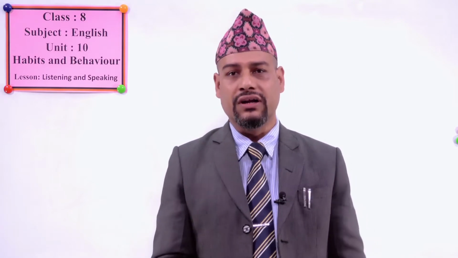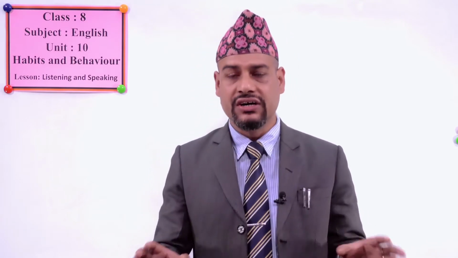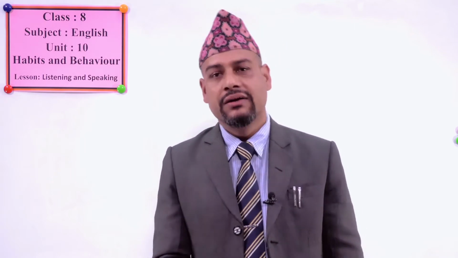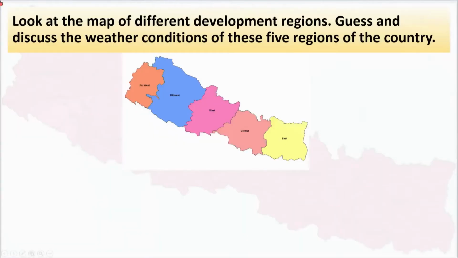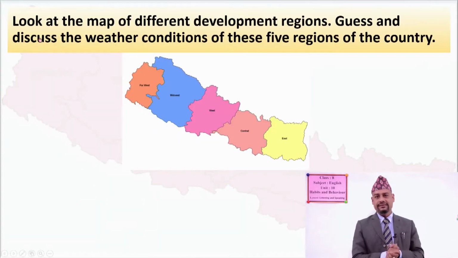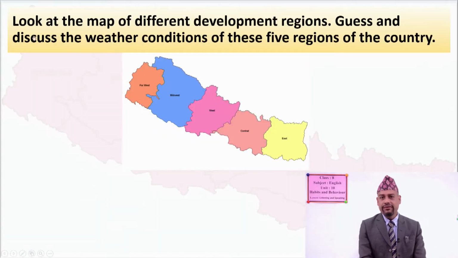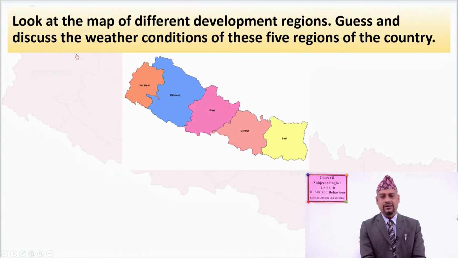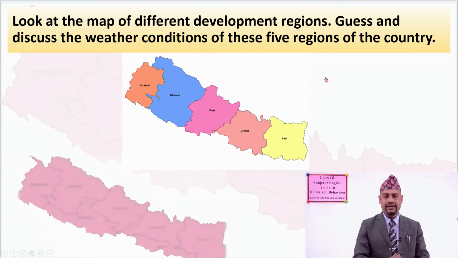First of all, I want to show you a picture of our old map of Nepal. Please look at this map. What's written here? Yes, you all read with me. Look at the map of different development regions. Guess and discuss the weather conditions of these 5 regions of the country. Now, you have to be very careful, okay?